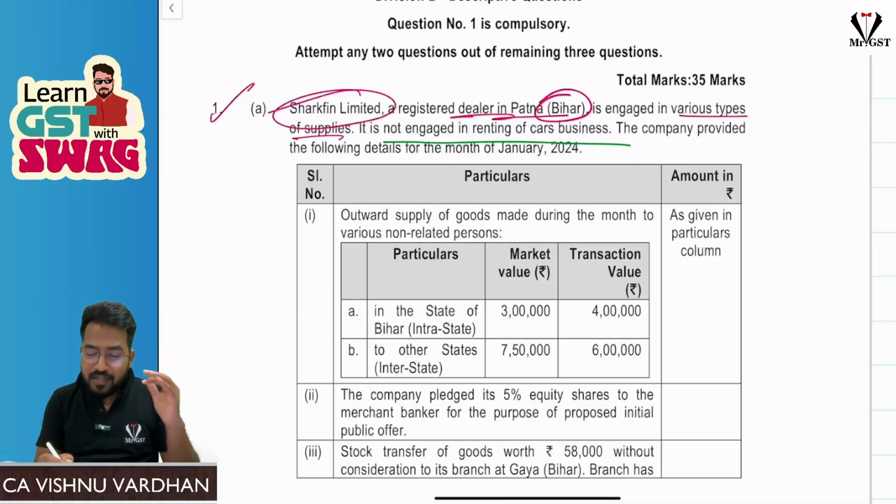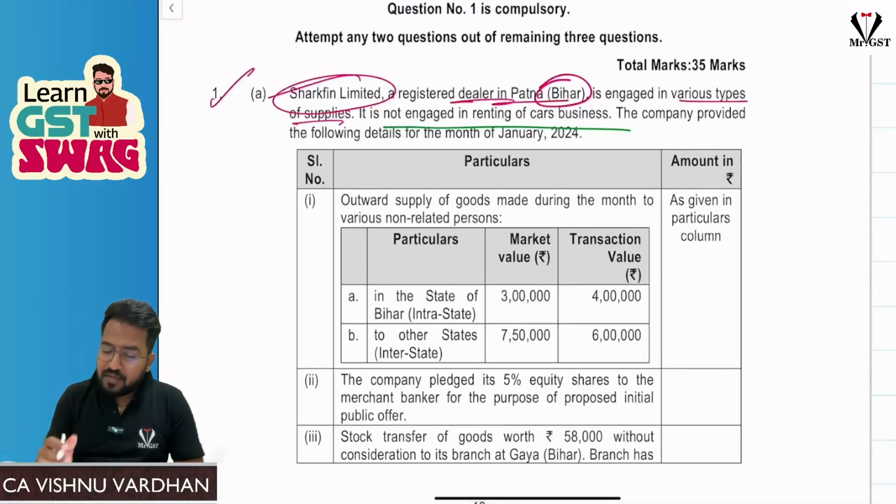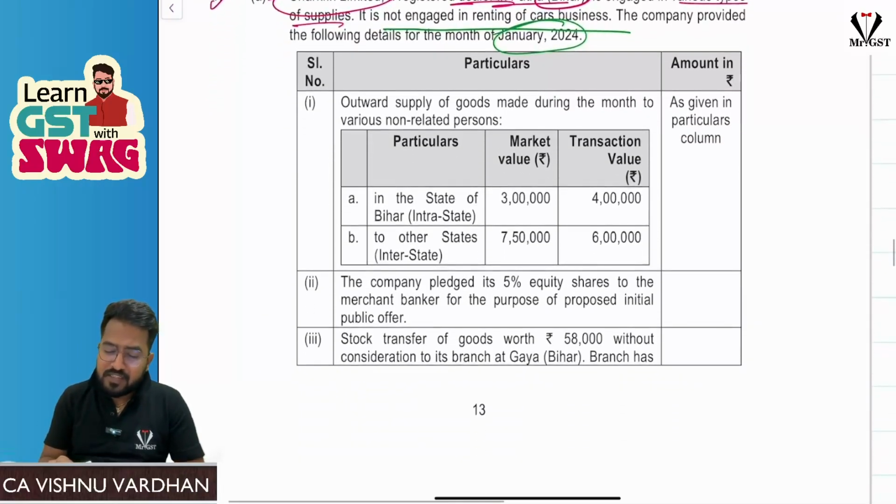This point is not at all useful anywhere in this question, or I don't know, maybe they have cut short some question and given it here in MTP. But still, fine. Let us take that. And for the month of Jan, they are giving this information. Very easy question. So first of all, they are giving some outward supplies details here regarding goods made during the